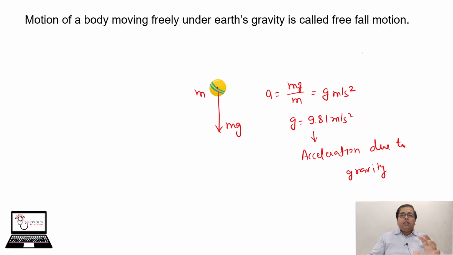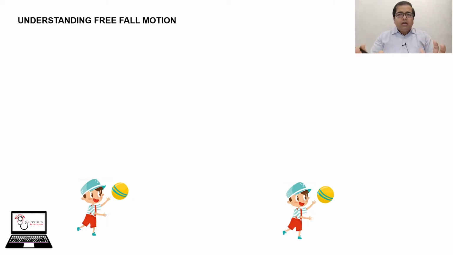And one more thing, in this section we will neglect air resistance, because if we include air resistance, the calculation of the parameters related to free fall motion will become very lengthy and complicated. So here we will neglect air resistance. Keep remember that thing.